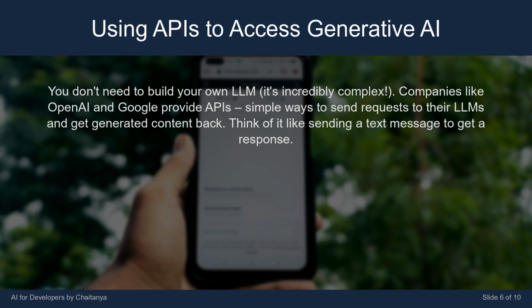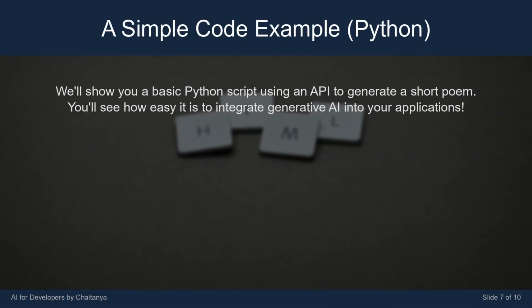You don't need to build your own LLM. It's incredibly complex. Companies like OpenAI and Google provide APIs, simple ways to send requests to their LLMs and get generated content back. Think of it like sending a text message to get a response. We'll show you a basic Python script using an API to generate a short poem. You'll see how easy it is to integrate generative AI into your applications.